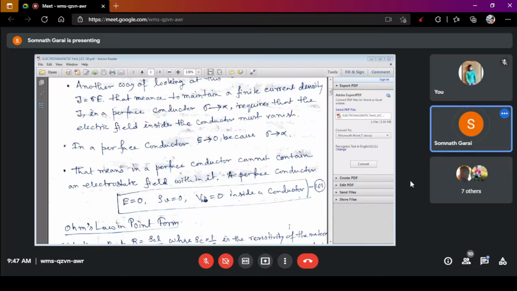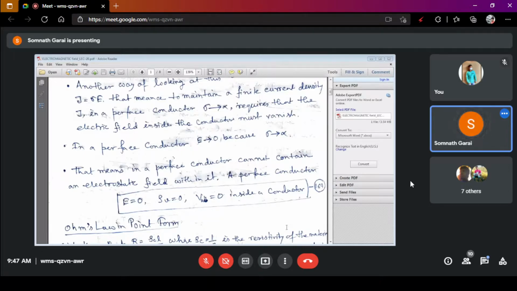And V_AB, the potential between any two points of the conductor, is equal to 0. So these are the three important parameters you have to remember for inside a conductor: E equals 0, rho V equals 0 and V_AB equals 0 for a perfect conductor.